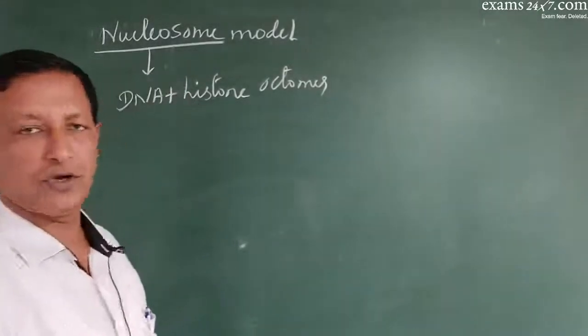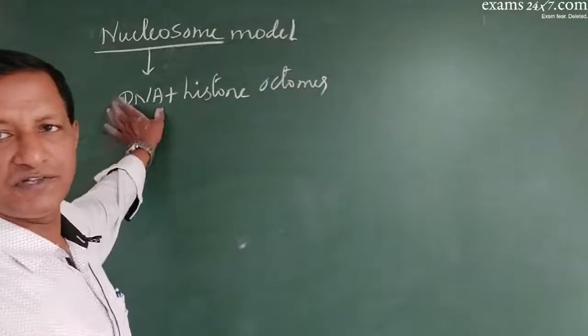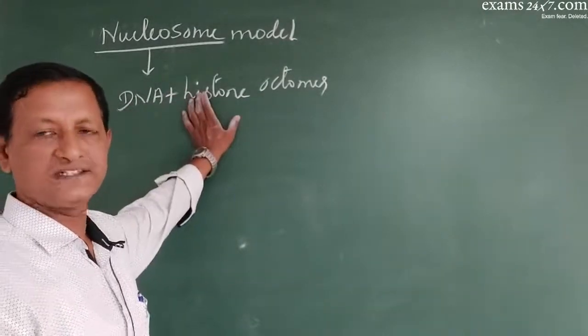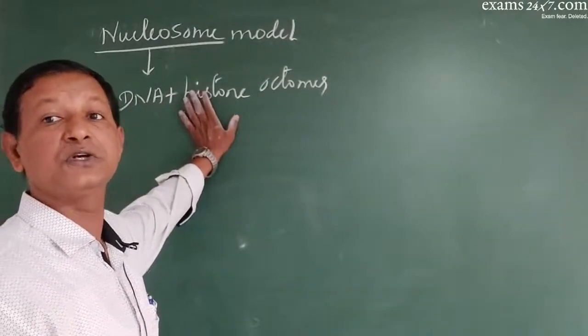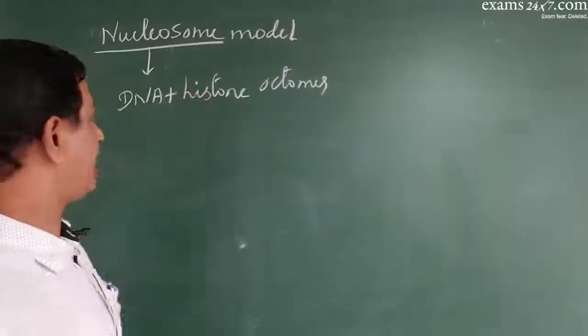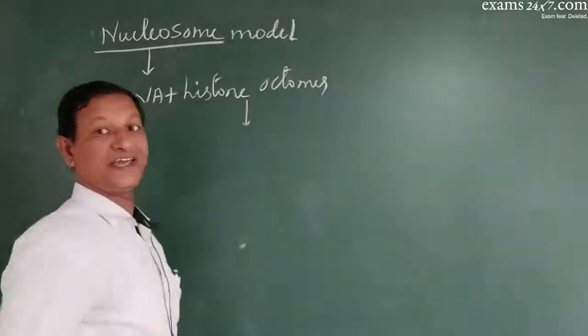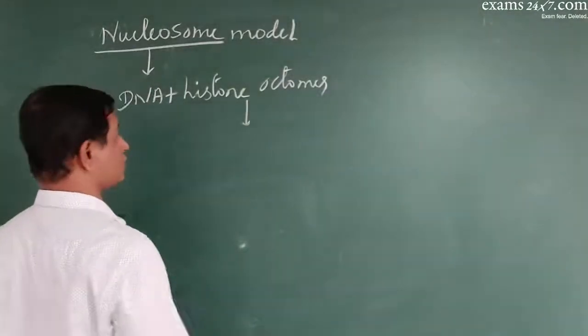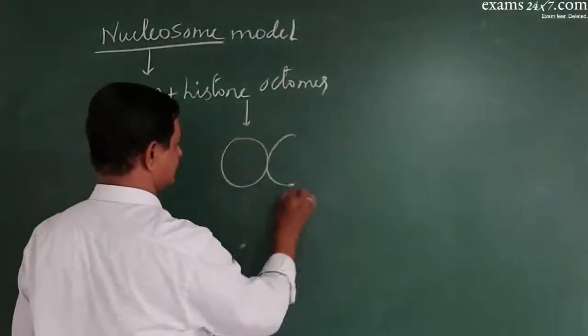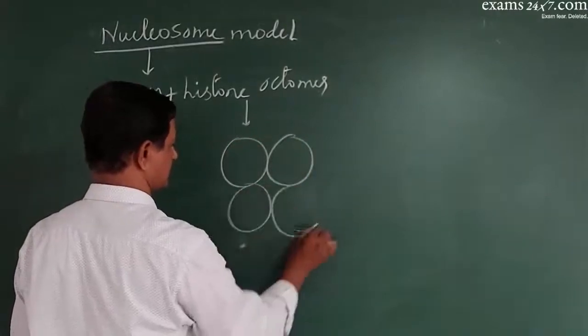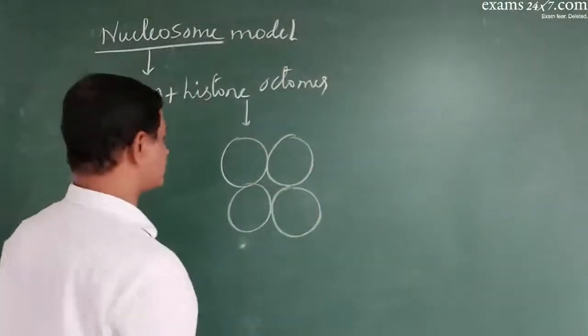So what is a nucleosome? It is the DNA with the histone octamer. It's called the nucleosome. And what is that histone octamer? A histone octamer is a complex of 8 proteins, histone proteins, like this. Which are those proteins?